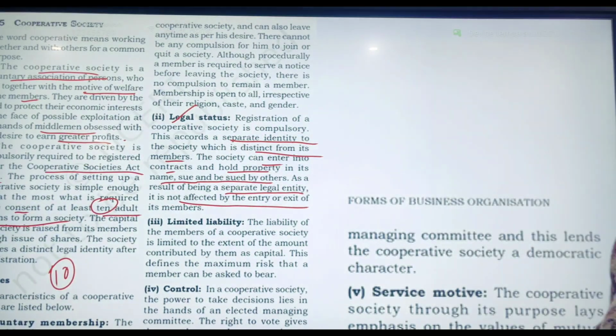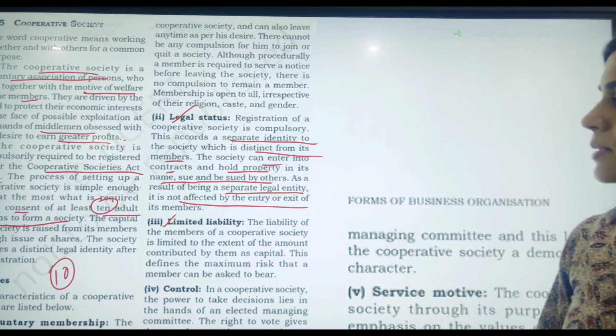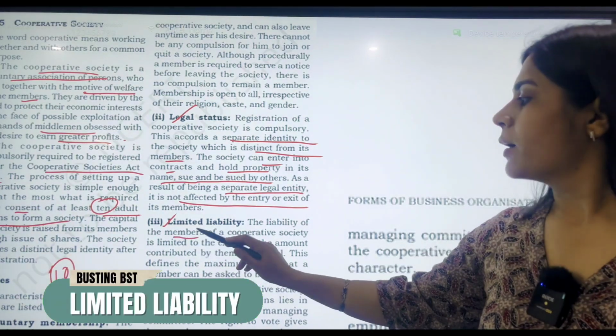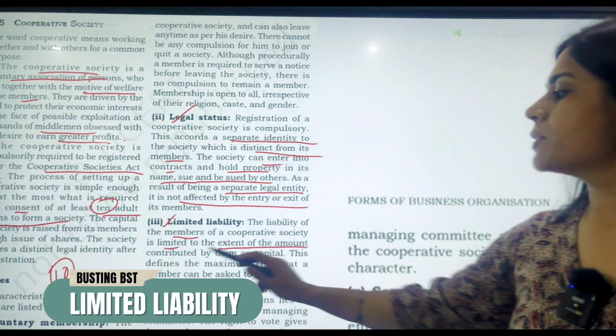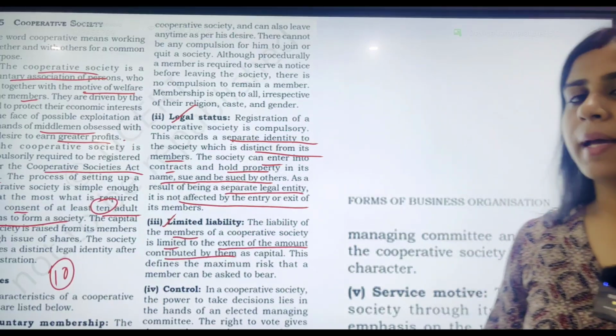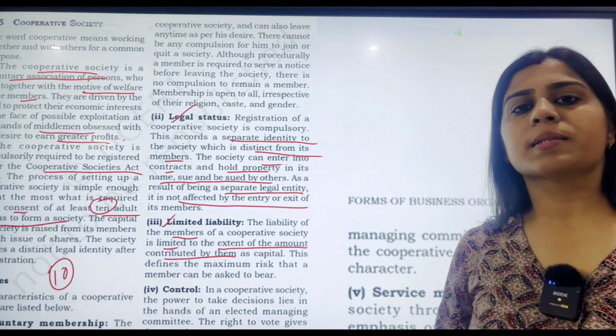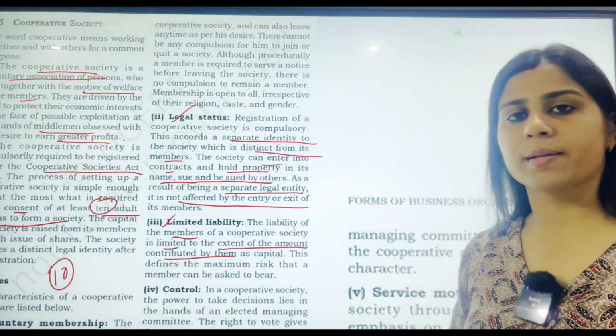Now limited liability, with this it is referred, students, that members are only liable to the extent of capital contribution by them, and hence the liability is limited. Their personal assets cannot be touched to pay off this society's debts.